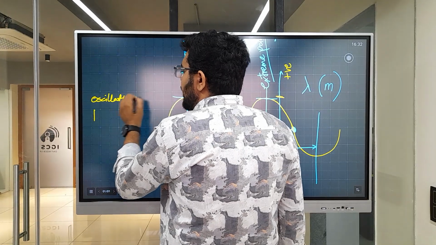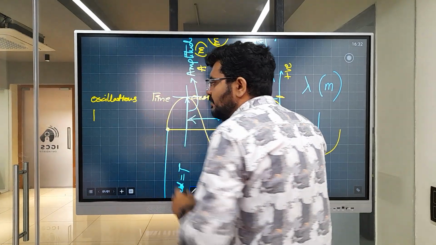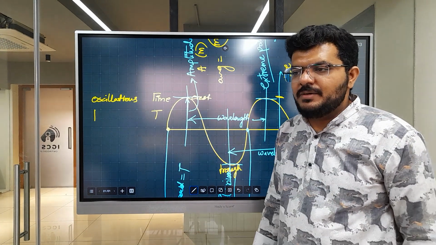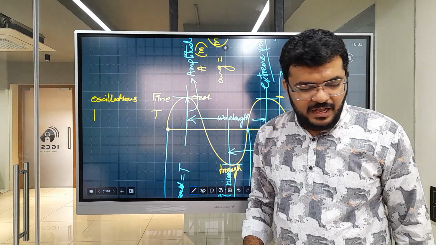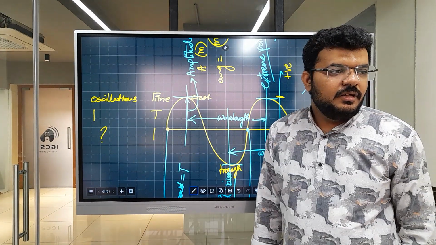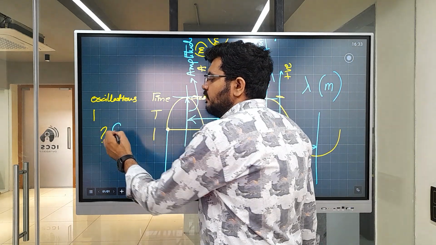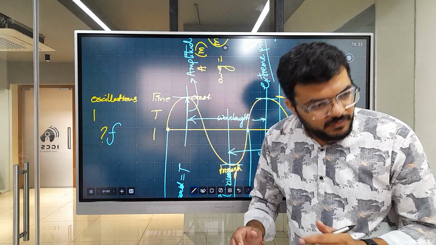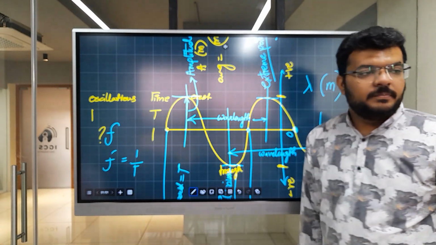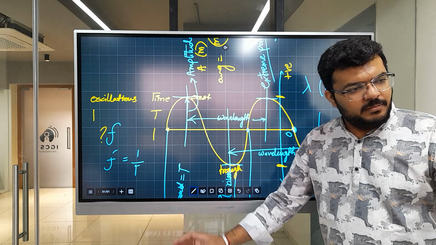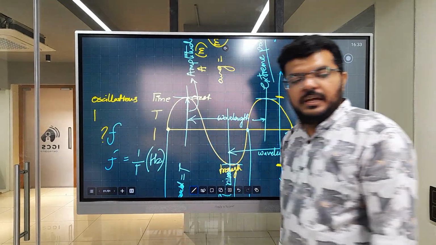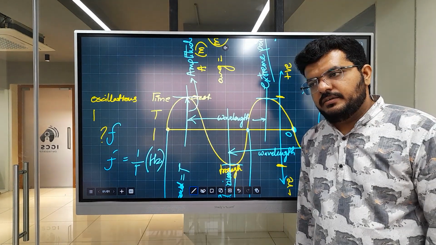Now, if I relate oscillations and time, can I write it like this, that one oscillation is nothing but time period? How much time does it take? Time period times. Then in 1 second, how many oscillations are taking place? This is known as frequency. So by the virtue of its definition, frequency is equal to 1 by time, 1 by T, both are correct. And the unit of frequency is hertz, H-E-R-T-Z. Makes sense?